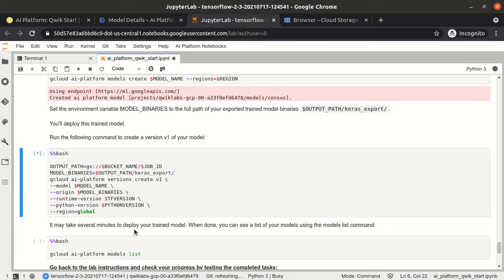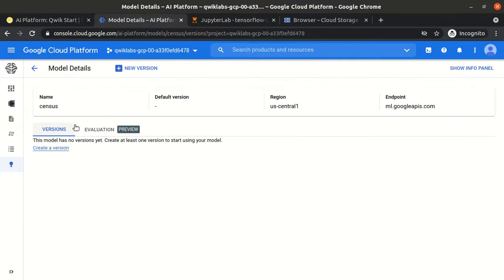It will take some time to deploy your trained model. So we will see the version 1 here.